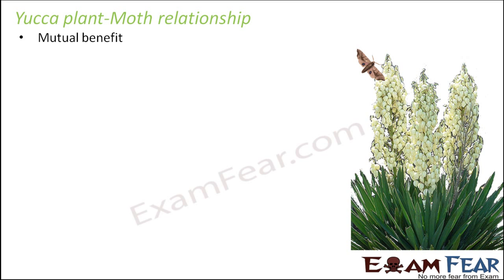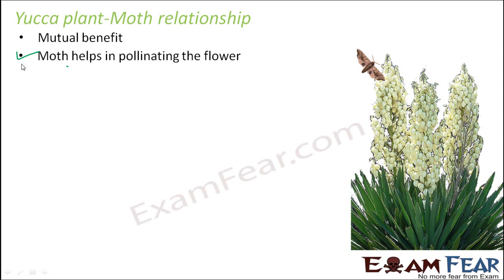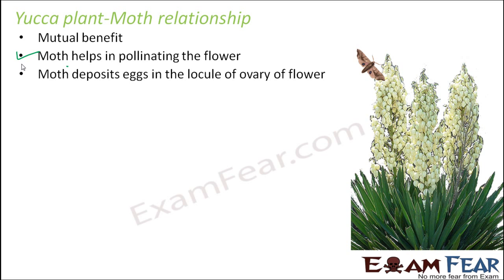The plant gets benefited because the moth helps in pollinating the flower. That is how the plant gets benefited. But what is the benefit of the moth? This moth deposits its eggs in the locule of the ovary of the flower. As I said, what is a locule? The cavity inside the ovary. So these moths actually deposit their eggs inside the locule of the ovary. How does it benefit the moth? The young ones remain protected and they get their nourishment and everything from inside the ovary. That is their benefit. So both of them get mutually benefited in this relationship.